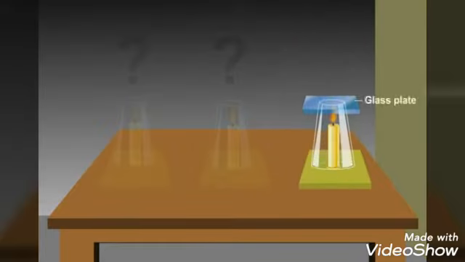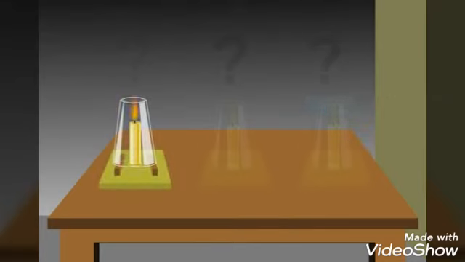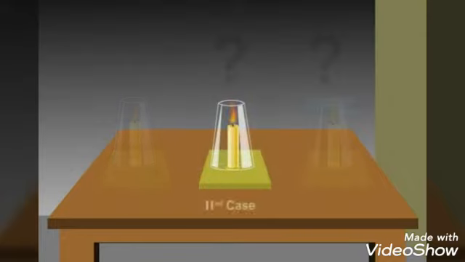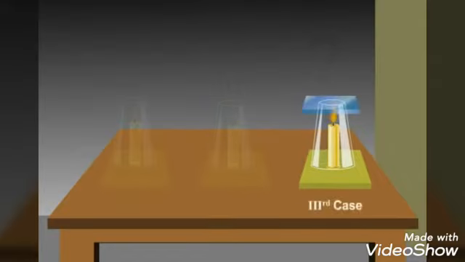Now what do you observe? You will observe that the candle burns freely in the first case. What happens in the second case? The flame flickers and produces more smoke before going off. And what about the third case? In the third case, the flame goes off as soon as it is covered with the glass plate.